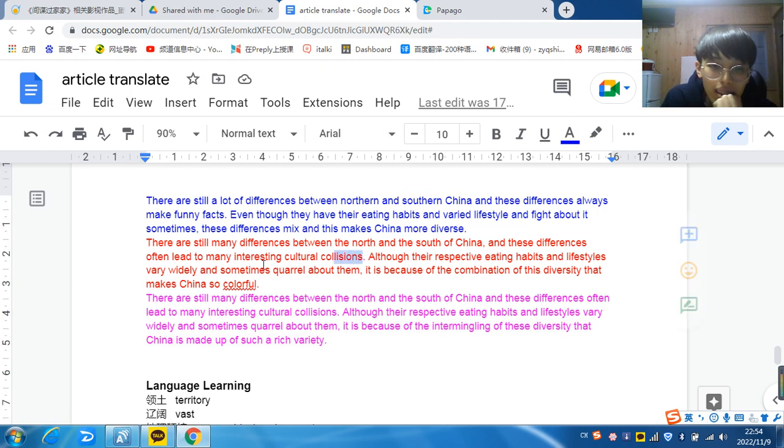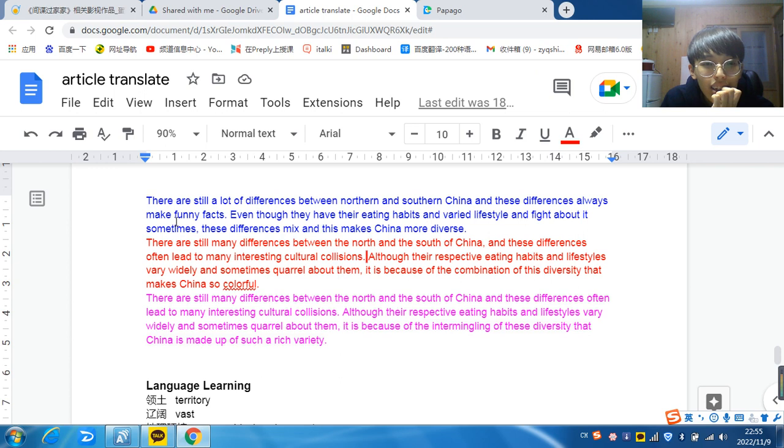In this sentence, I translated it as "this difference always makes many facts" because I didn't know how to write "collisions." I know this word, but I could not think of it when I was doing the translation. I learned it in my chemistry class.